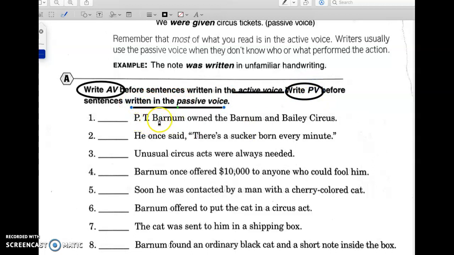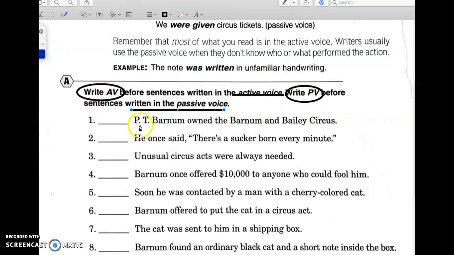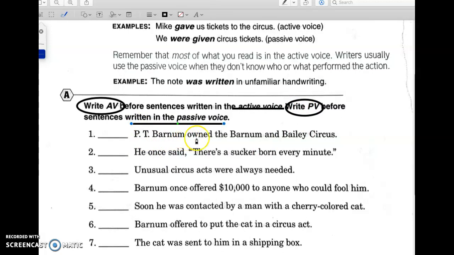So now we need to read through these sentences and decide whether they are written in active voice or passive voice. Okay, so let's take a look at the first one. P.T. Barnum owned the Barnum and Bailey Circus. Okay, so let's find the subject and the verb in this sentence. Our subject here is P.T. Barnum, okay? And P.T. Barnum is owning the Barnum and Bailey Circus. P.T. Barnum owned. Nothing is happening to P.T. Barnum. P.T. Barnum is the one that is completing the action here.